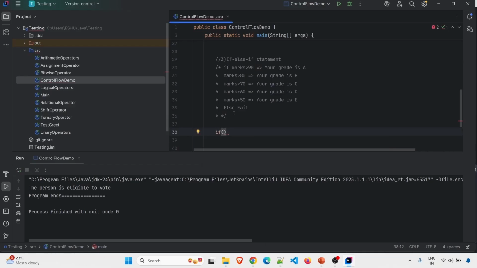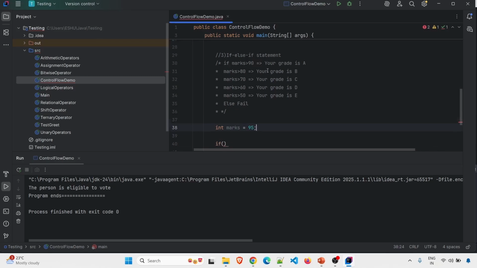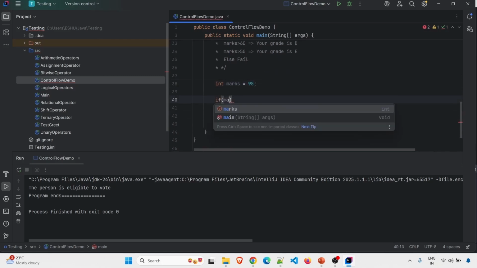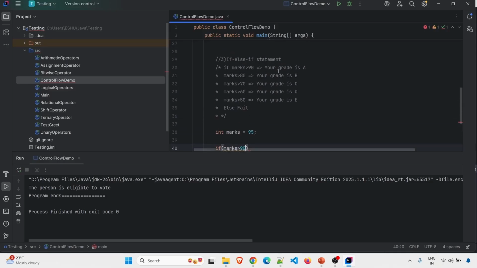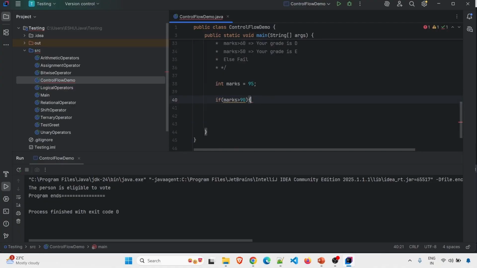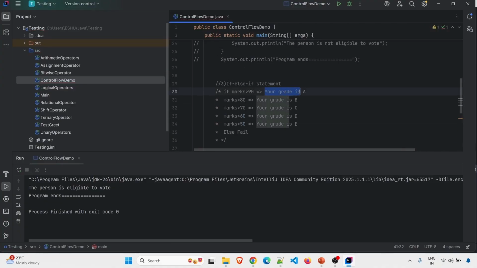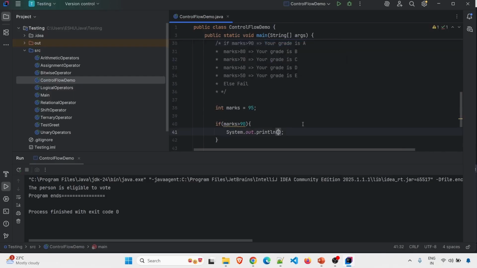First condition, I will just write if. Before this, I will create a variable where I will store student marks. So the variable name is marks. Suppose the student got 95 marks. So I have to write if marks greater than 90. Our first condition is if marks is greater than 90, I have to print your grade is A. So I will simply copy this and paste it here.